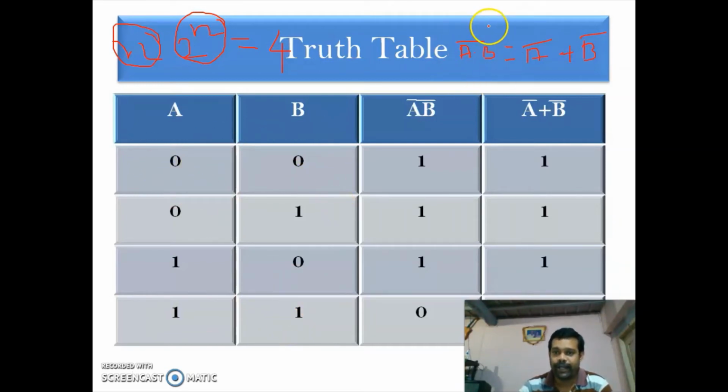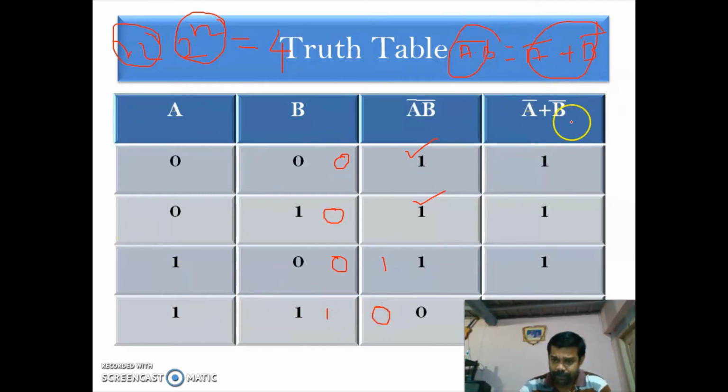So first we are finding A into B. This is the LHS and this is the RHS. So A into B. What is 0 into 0? You'll be getting 0. Here you are barring this one. What is 0 bar? 1. What is 0 into 1? 0. Again you have to take the bar. Then 1 into 0, 0. Again you have to take the bar. Then what is 1 into 1? 1 into 1 is 1. You have to take the bar. So you'll be getting 0 here.